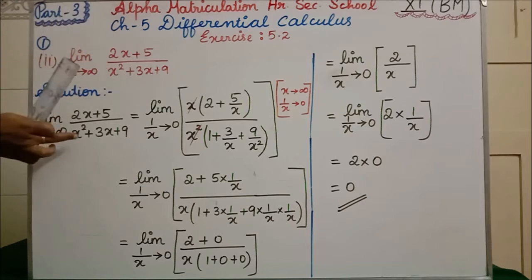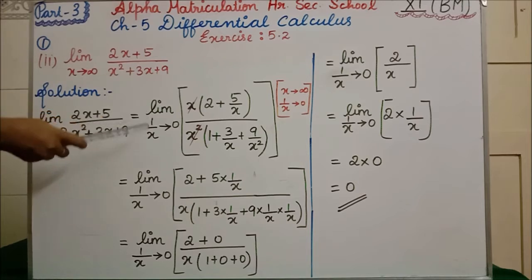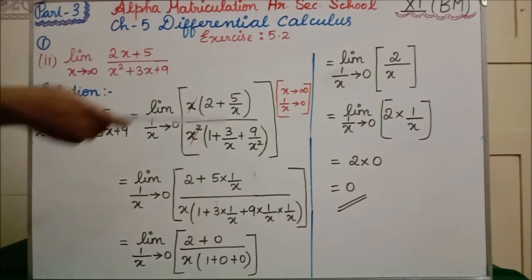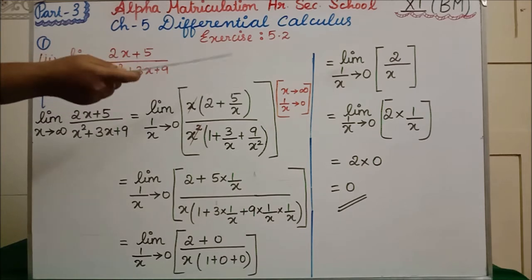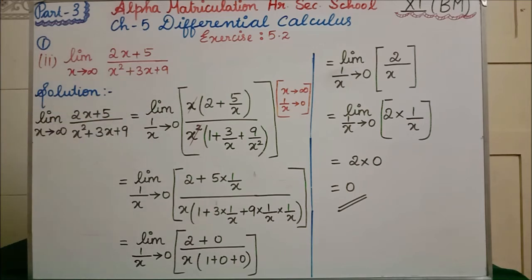The same question I have written one more time. See, what we are going to do is change the limit. Why we are changing that, I will tell you later. In the question they have given x tends to infinity, but we are writing 1 by x tends to 0. So if you get x tends to infinity, as I have written in the bracket, you have to change it into 1 by x tends to 0. Why? Because, can we substitute infinity for x? We cannot.